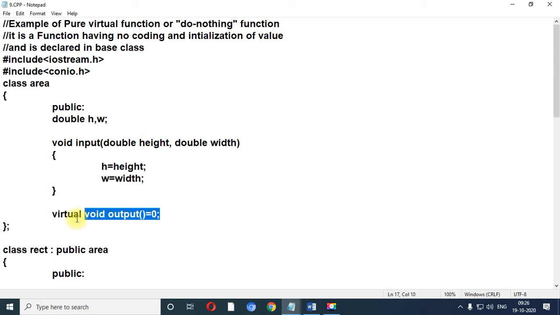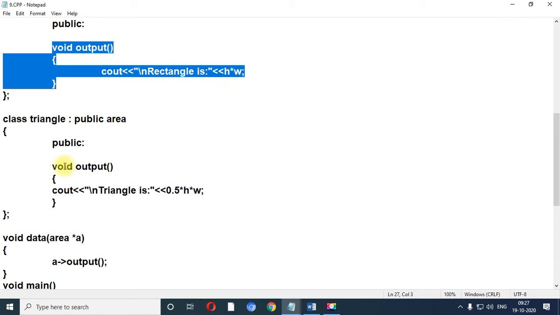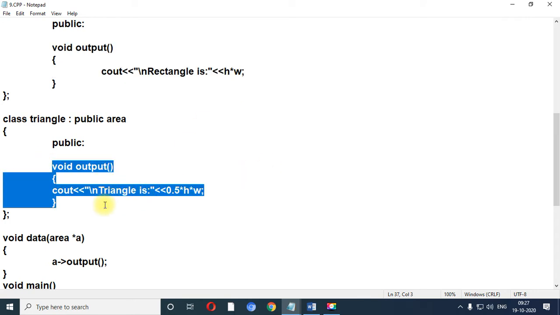And when you declare a function as a pure virtual function, you need to initialize it by 0. That means this function cannot contain any body, and in future, at the time of inheritance, I am going to develop the structure of that particular function.